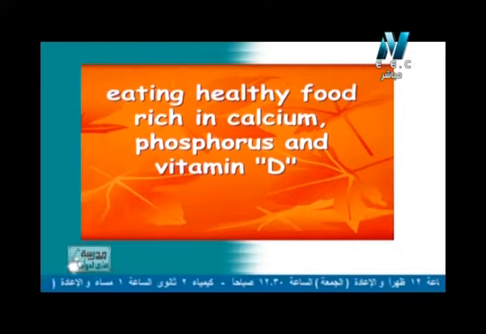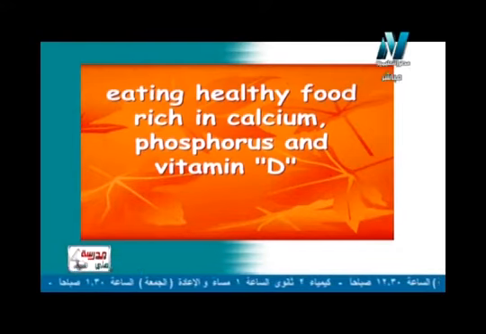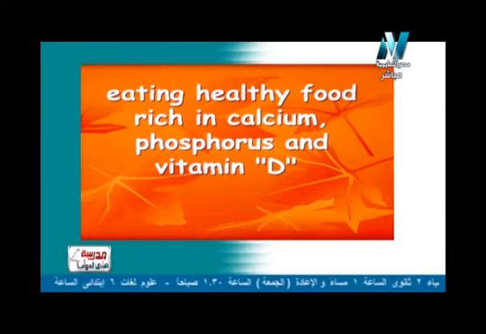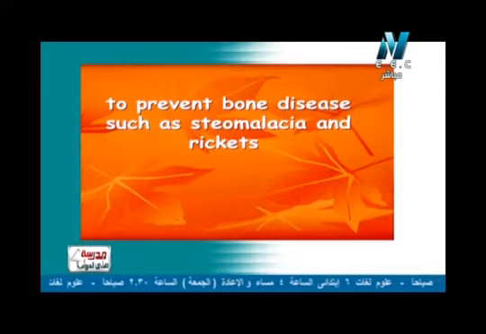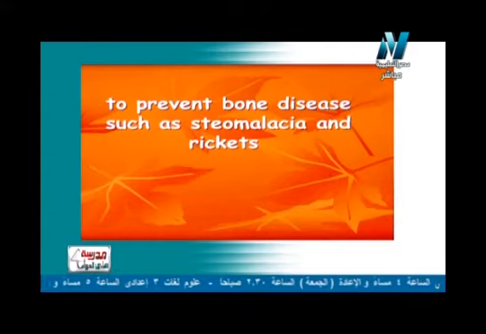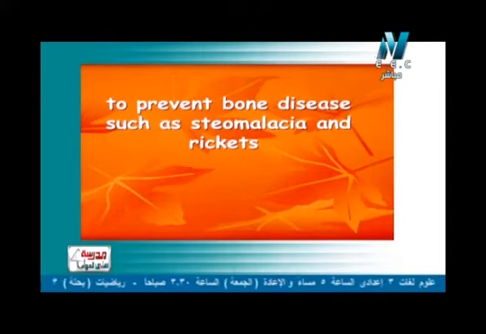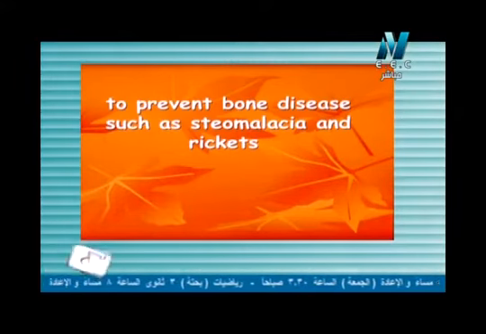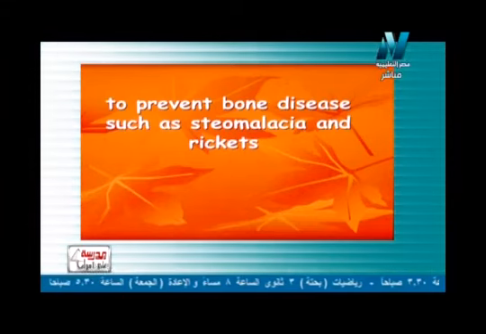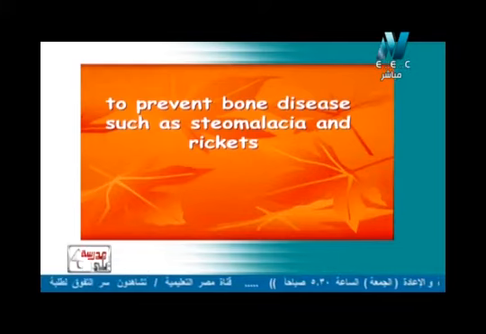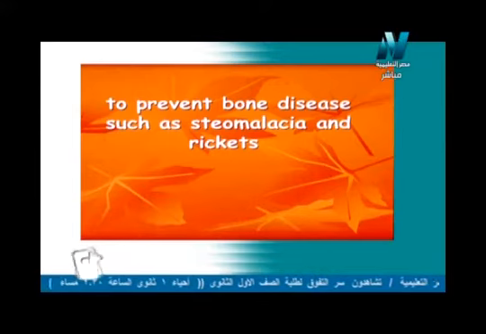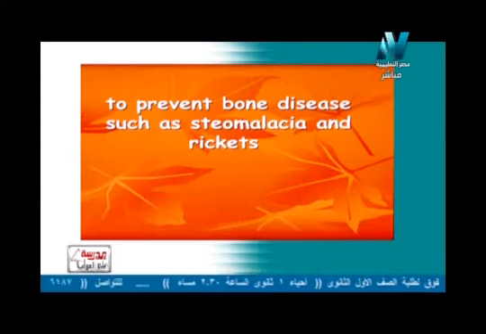So again, eating healthy food rich in calcium, phosphorus and vitamin D is very important to keep your locomotory system healthy. It prevents bone diseases such as osteomalacia and rickets, soft bones or brittle bones. Please eat food rich in calcium, and drink milk, because it is very important for providing enough calcium for our body. Calcium, vitamin D and phosphorus prevent bone diseases.